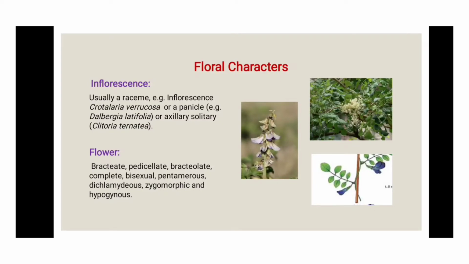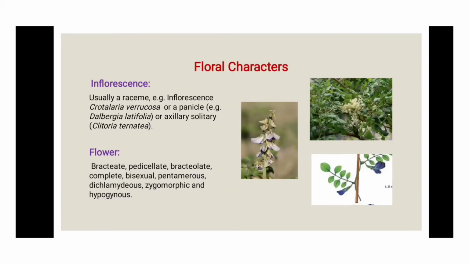And the inflorescences are generally three types: the racemose, cymose, and special type. But in this Fabaceae family, the inflorescence is racemose, of raceme type. It means the main axis of the flower is unbranched and pedicellate flowers are present. They are arranged in acropetal succession. It means they are a simple type of arrangement. You can see this in the first figure.